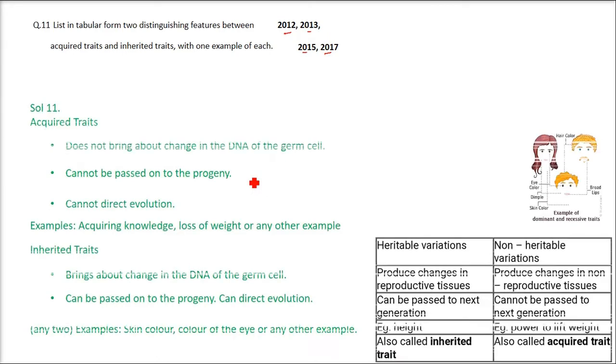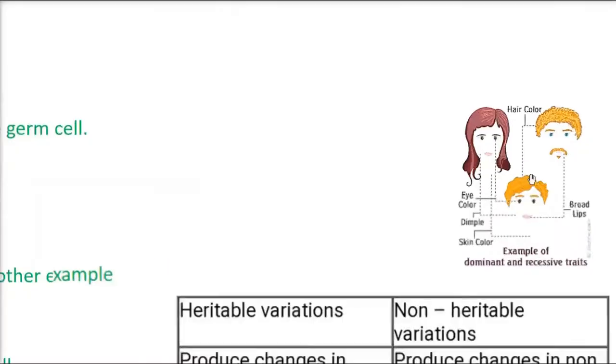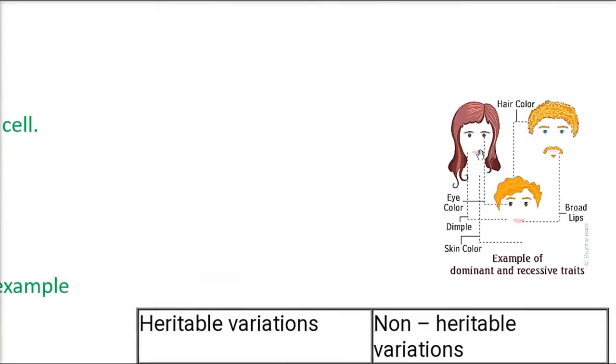List in tabular form the distinguishing factors between acquired traits and inherited traits with one example of each. This is repeated all these years. Let me give you an example. Say your mother has some skin color and your father has some skin color, or brown hair.